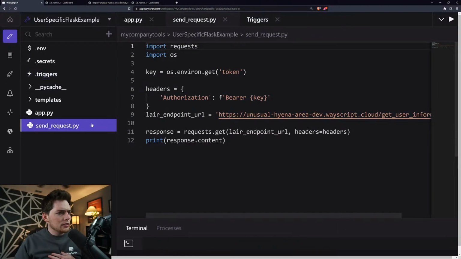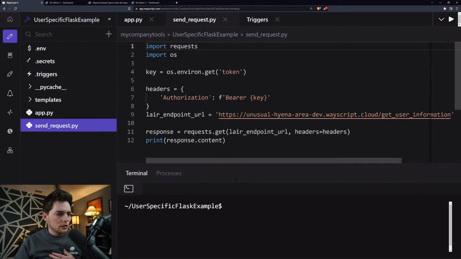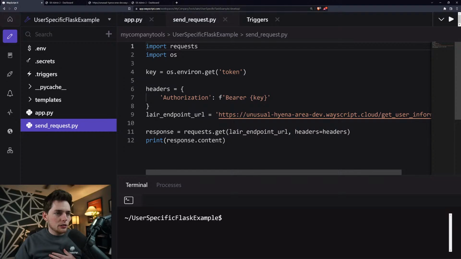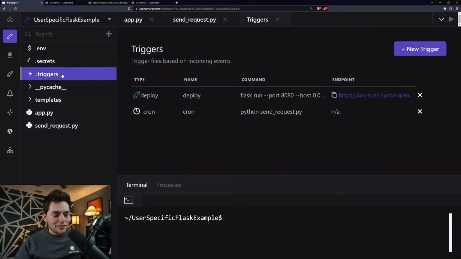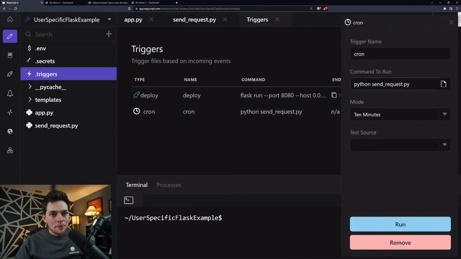So there's not a good way to show the execution, but it's happening. Yeah, I don't think there's a quick way to show that those cron executions are happening, but you can trust me, it's happening every 10 minutes. As long as there's no typo, I don't think there is.